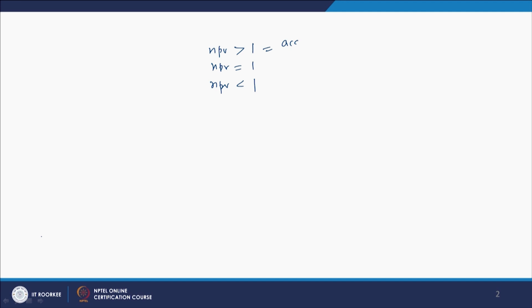When the NPV is less than 1, negative, we simply have to take the decision and reject the project. And if the NPV is equal to 1, we are indifferent, whether to go for it or not.